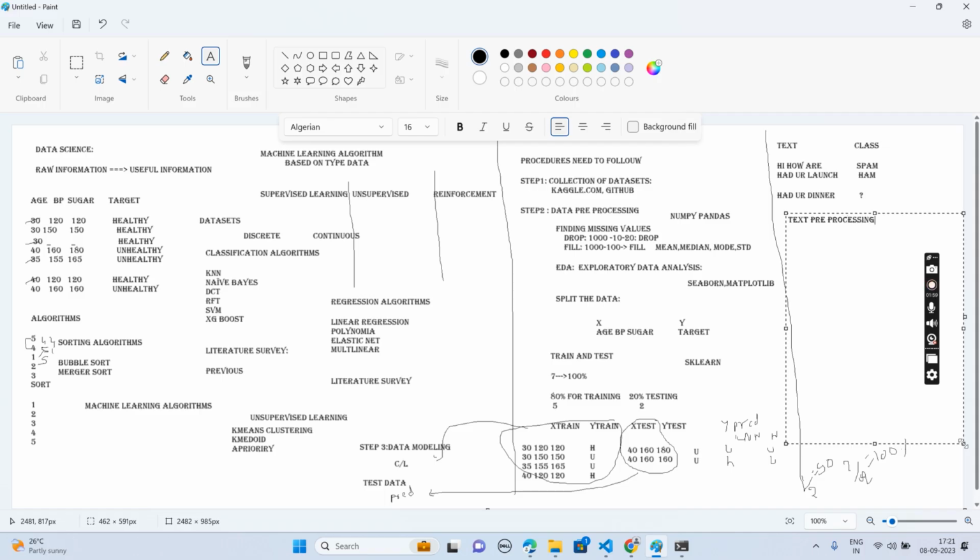Now, to convert text data to numeric data, there are different methods. In that we can use NLP, that is natural language processing. Then we have TF-IDF vectorization, paired sequence, and count vectorizer. These methods help to convert text to numeric.